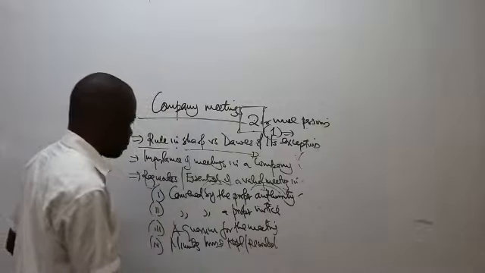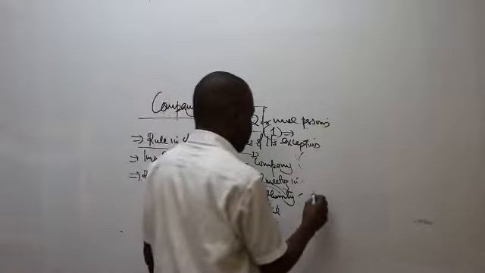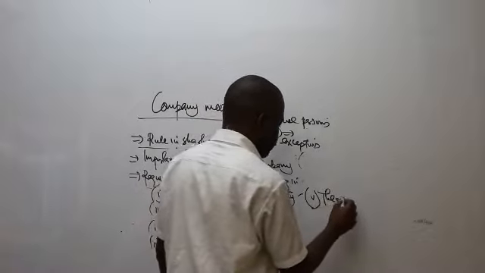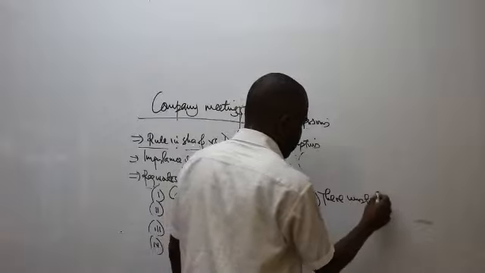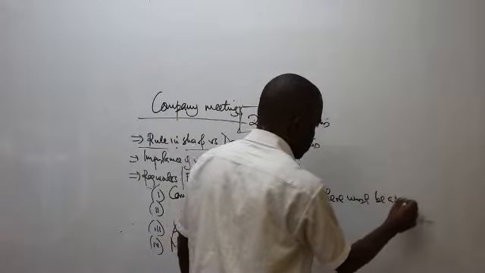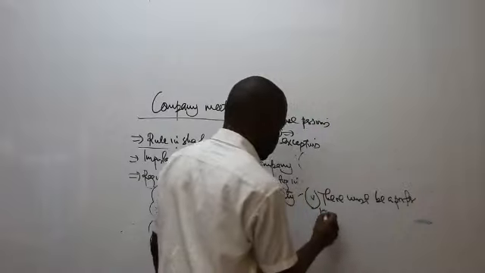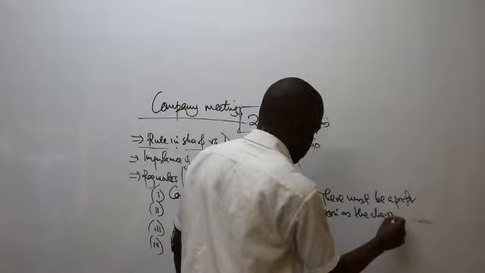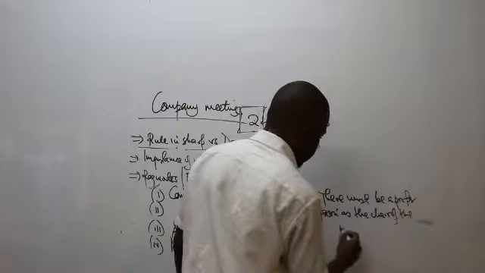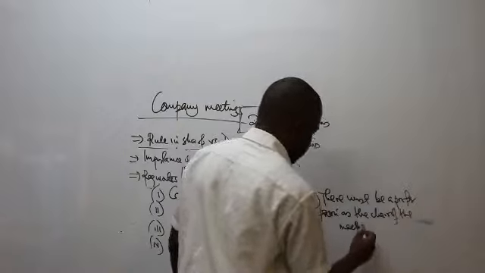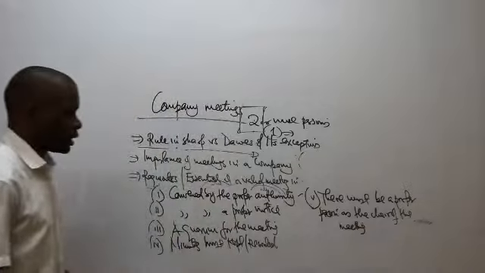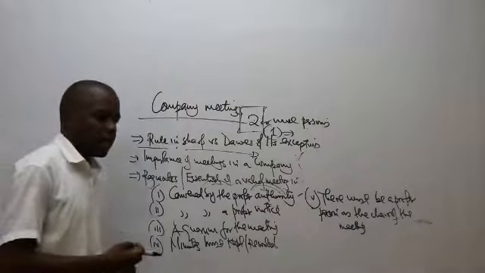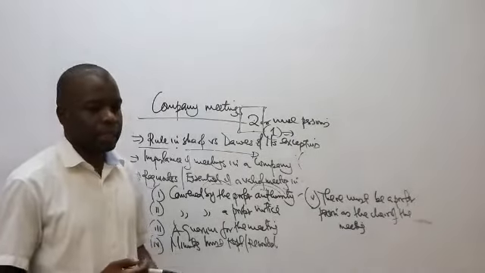Then the last one, number five, there must be a proper person as the chair of the meeting. So these are the 5 key essentials that must be there for it to be concluded that there has been a properly convened meeting in a company.